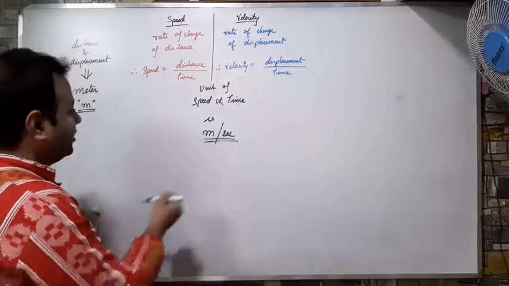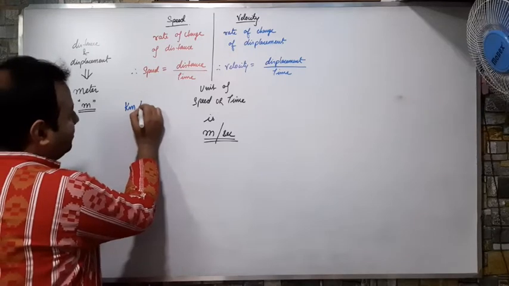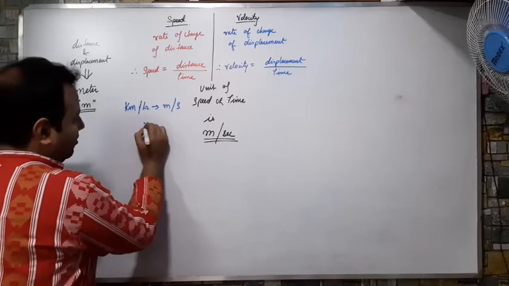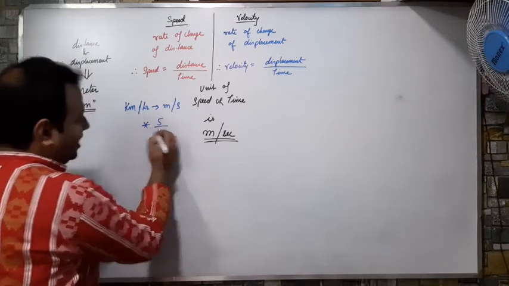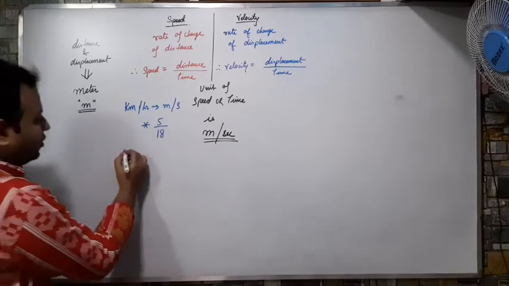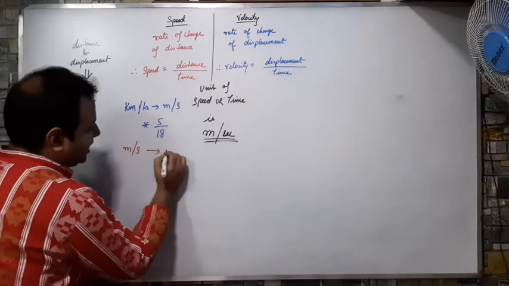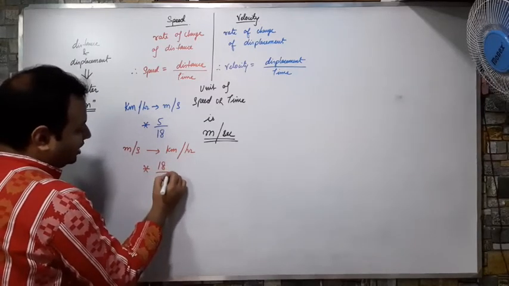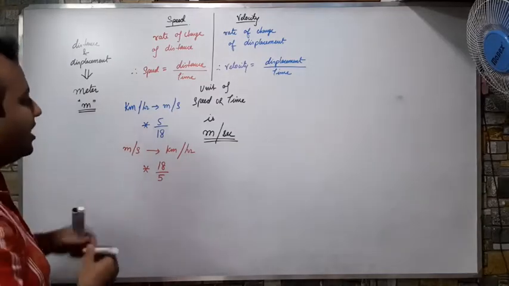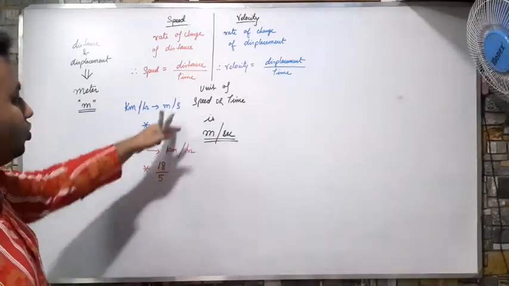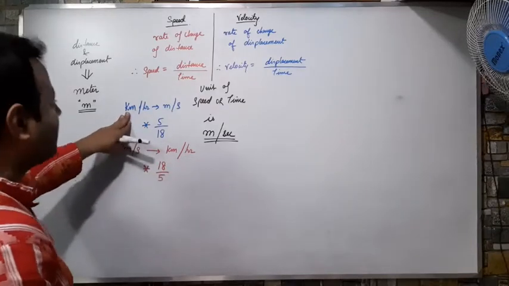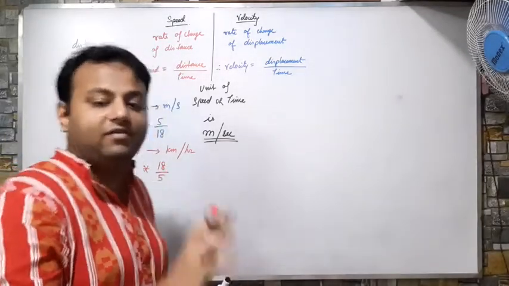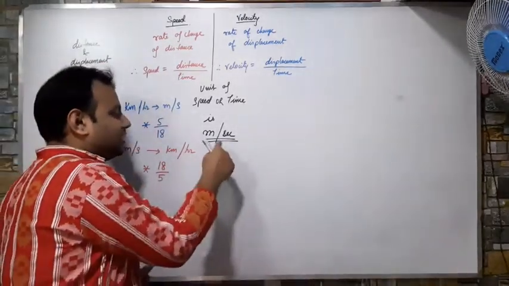So how to convert kilometer per hour to meter per second? For this you will multiply by 5 by 18, and the opposite, if you have to convert meter per second to kilometer per hour, you will multiply with 18 by 5. So these are the two things to be multiplied while converting. But the standard unit that we will take for speed or velocity is meter per second.